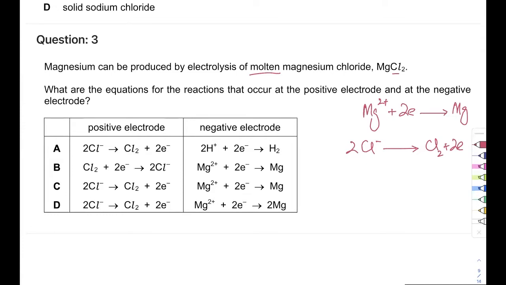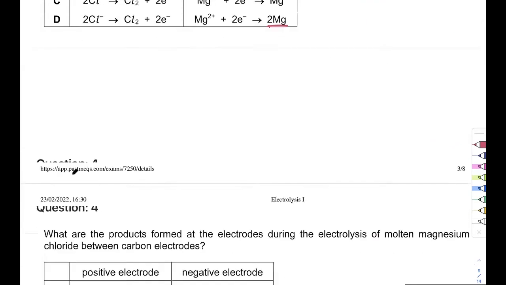No, wait a minute. It's not D, it's C. There's a mistake in D because it's saying it's going to form 2 magnesium atoms. That's not the case because you're not going to get 2 magnesium atoms. Every 1 magnesium ion is going to get 1 magnesium, 2 electrons.